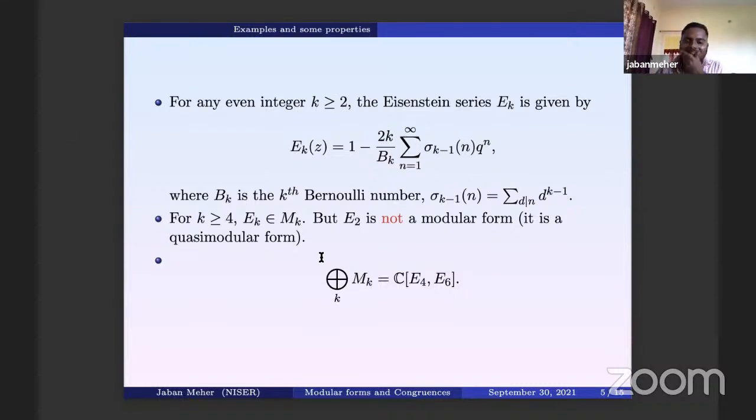Okay, and then one important result is this: any modular form is a polynomial in E4 and E6. Here Ek is defined for any even integer k bigger than or equal to 2, and this statement says that any modular form can be written as a polynomial in E4 and E6. These are basic things one does in a first course in modular forms.